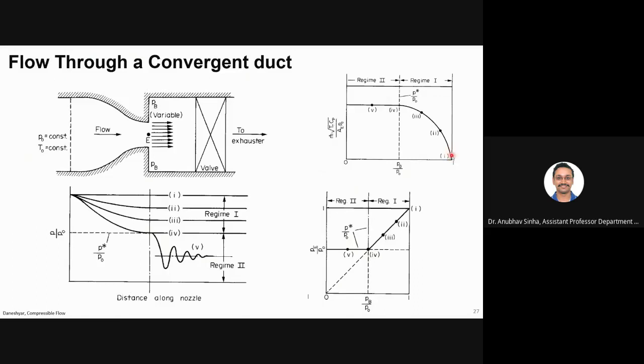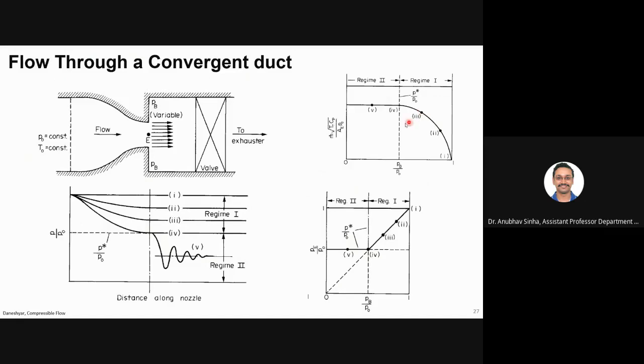For the next point, I decrease the back pressure. This is going backwards, so pressure is getting decreased. I decreased back pressure to 0.2 and mass flow rate increases because there is a higher delta P, so the flow rate will be higher. If I keep on increasing to 0.3, mass flow rate increases proportionately. Whatever the delta P is, that will correspond to your mass flow rate.